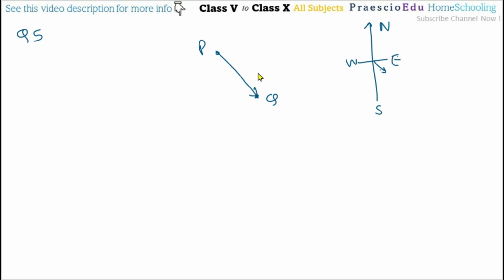And R is standing to the southwest of Q. South and west of the Q means in this direction of Q. Okay, means from this one. Okay, southwest direction. Here suppose the R. The distance between Q and P is the same as that of the distance between R and the Q. So means this distance and this distance is the same.